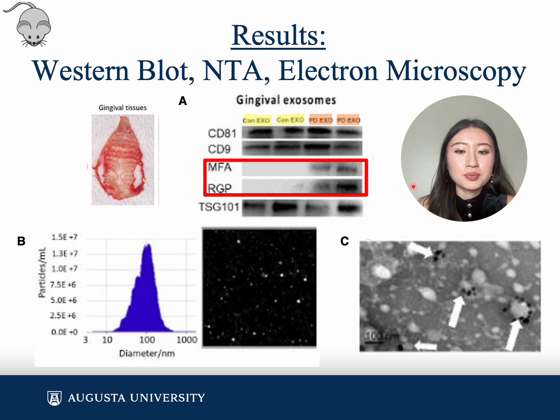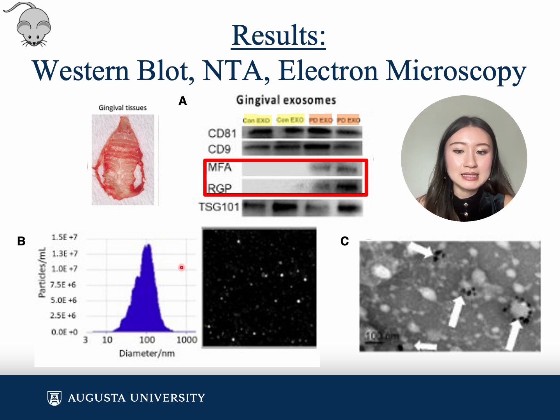Western blot analysis revealed the presence of P. gingivalis antigens, MFA and RGP, in PD-exo, which are the exosomes isolated from the gum tissues of mice with periodontal disease. MFA is a bacterial fimbrial adhesion protein for proliferation and growth, and RGP is a proteolytic enzyme of P. gingivalis that destroys host tissues. CD81, CD9, and TSG101 were specific markers of exosomes, enforcing that these were in fact exosomes. The Western blot confirmed that the PD-exo showed the presence of periodontal disease in the exosomes.